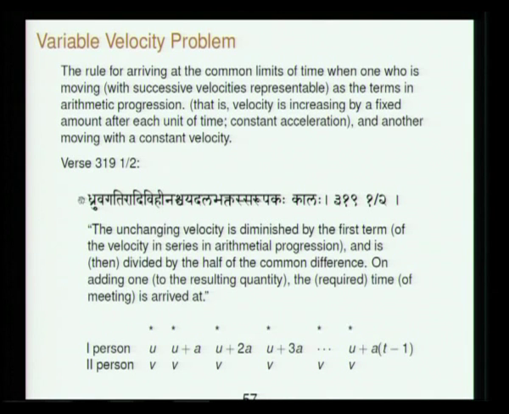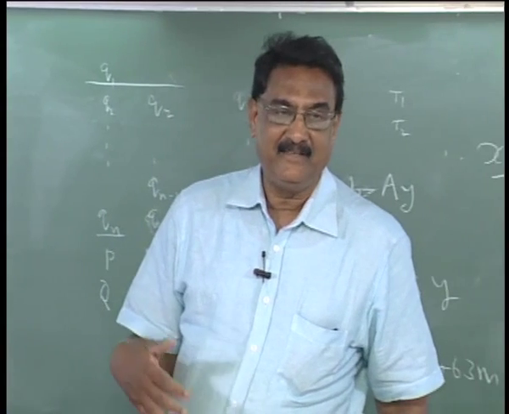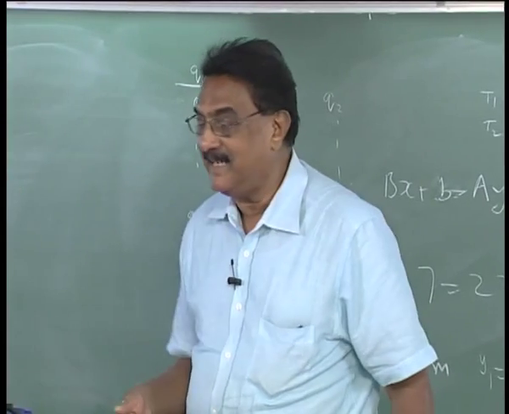So, what is the problem? The problem is the following. You see these are two persons. One is moving with a constant velocity v, constant speed. The second is accelerating. So, when he goes from here to here, the velocity is u, then here u plus a, okay, then here u plus 2a, etc. So, he acquires some more velocity at each step. So, that is called acceleration or constant acceleration, right.